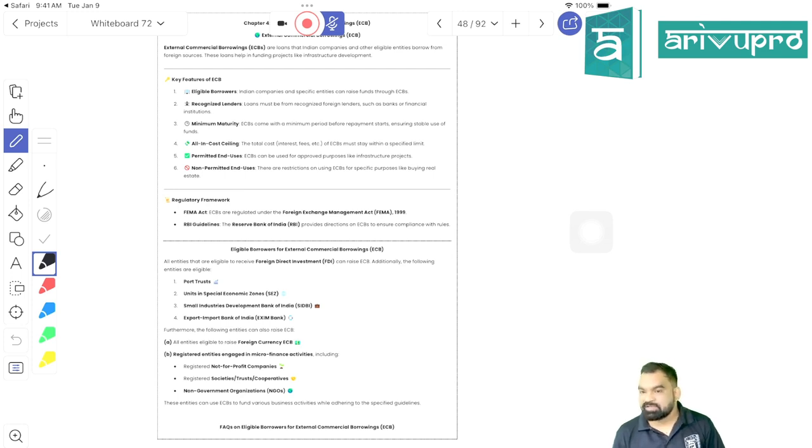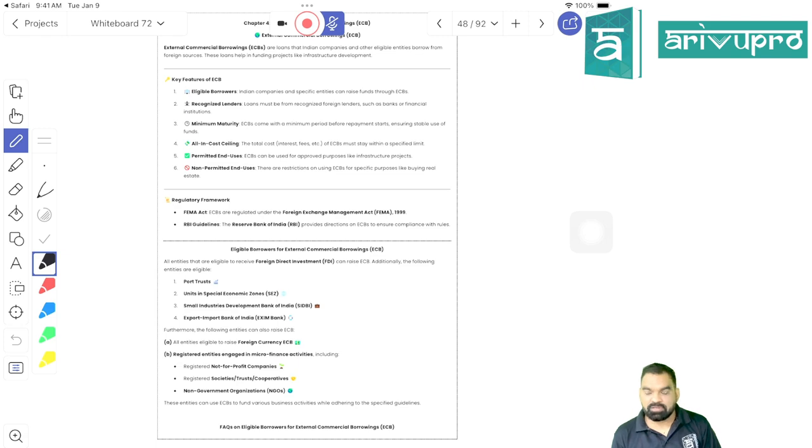If any business entity located in India is planning to raise funds from outside India, they can either raise equity investment or debt investment, right? If they are raising equity investment, that will be classified as foreign direct investment. If they are raising pure debt investment, which is not going to be convertible into equity, it will be an external commercial borrowing, right?